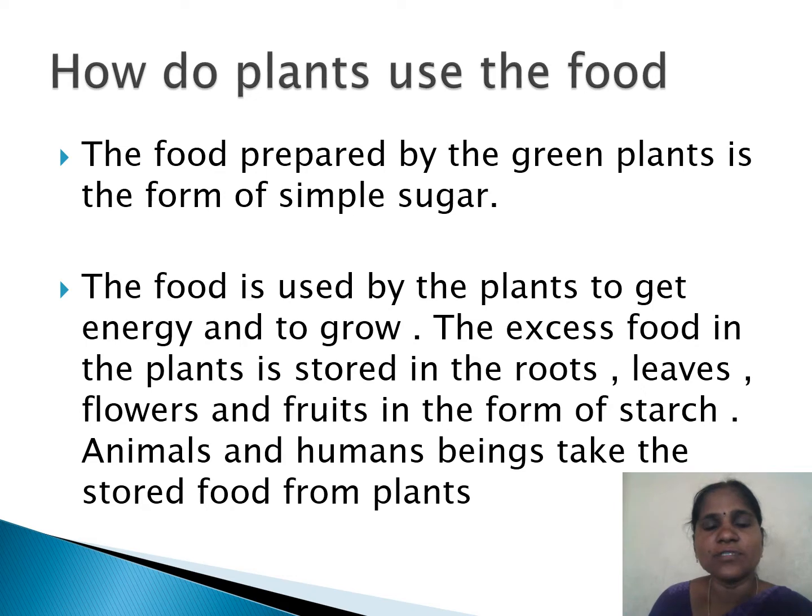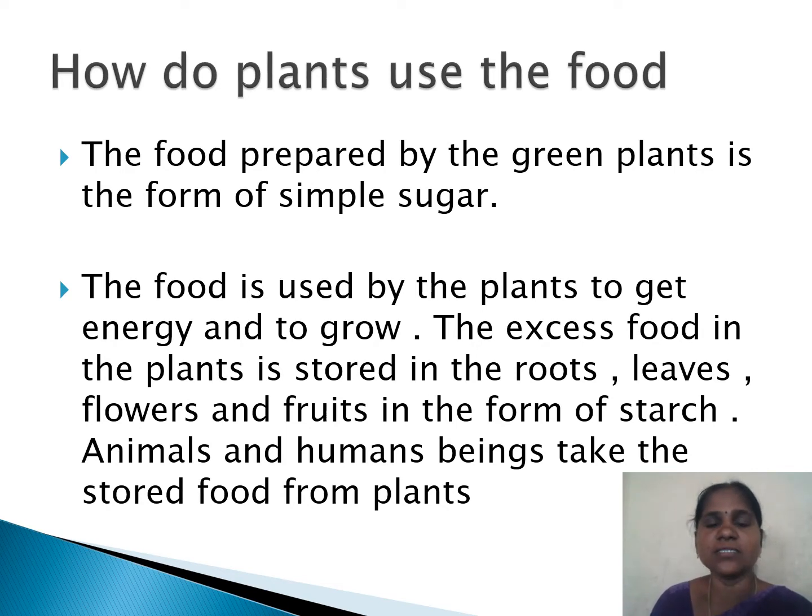How do the remaining parts utilize this food? In what ways is the food utilized in plants? Let's see now: how do plants use the food? The food prepared by the green plants is in the form of simple sugars. The green leaves make food in the form of simple sugars. So, in what ways is it utilized?